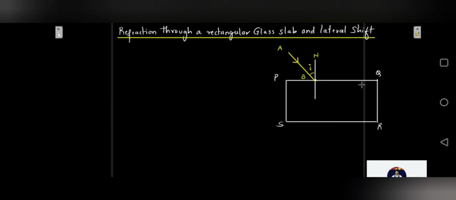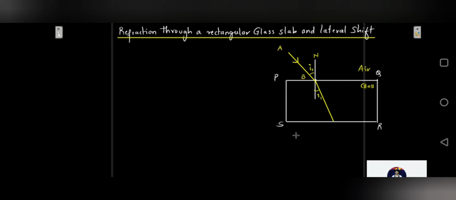So now this is my glass slab. This is my glass, and this is air outside. Since the light is going from a rarer medium into a denser medium, it is going to bend towards the normal. It bends something like this, and it is going to fall on the other surface, that is SR. Let's say this angle of incidence is I1 and the angle of refraction is R1, because there are going to be two refractions taking place, one at the interface PQ and another at the interface SR.